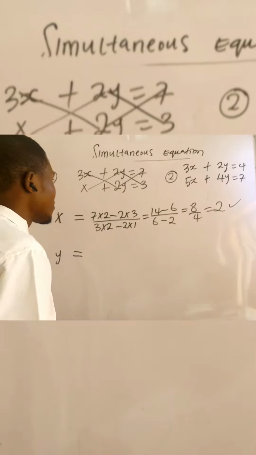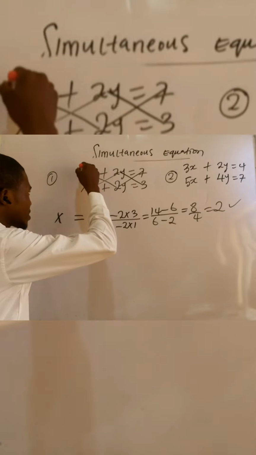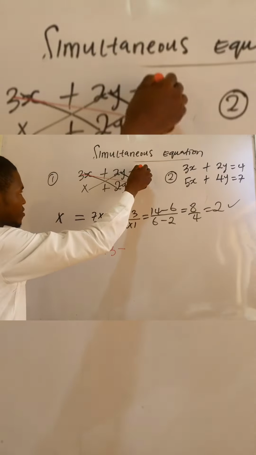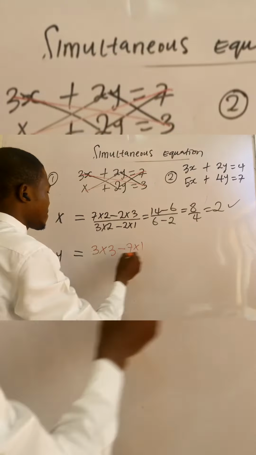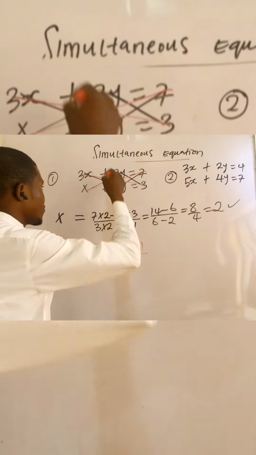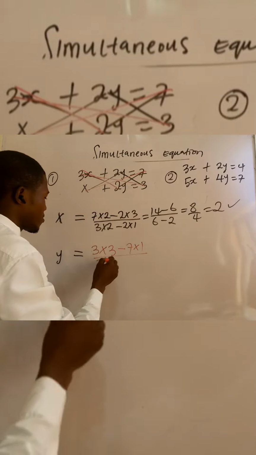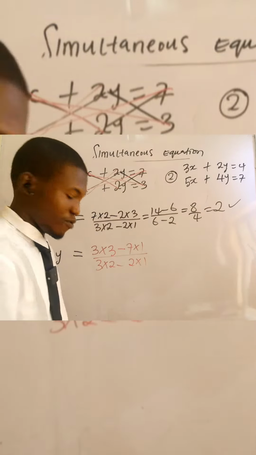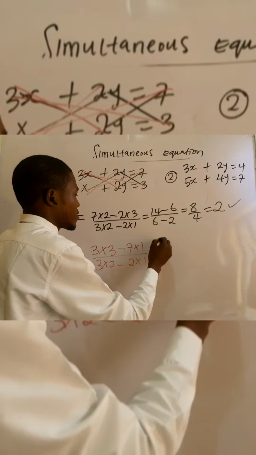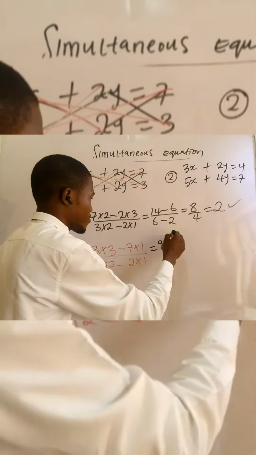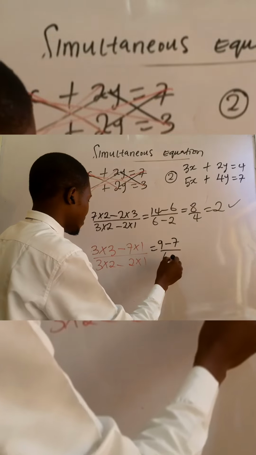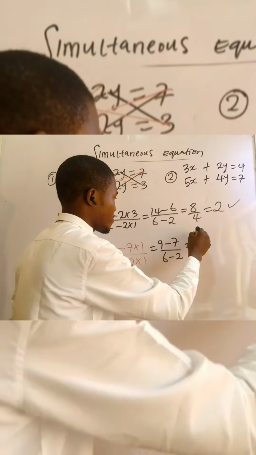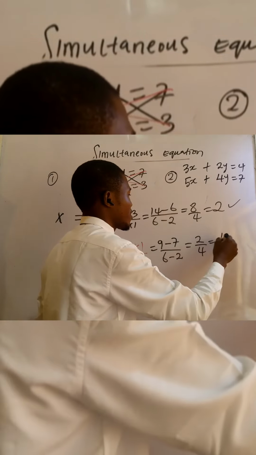Then for y, we cross multiply again. For y, we're going to do 3 times 3 minus 7 times 1, all over, from the next one, 3 times 2 minus 2 times 1. That is all. So this will give us equals 9 minus 7 times 1, which is actually 7, all over 6 minus 2. So this gives us 9 minus 7 is 2. You have 2 over 4, which is equal to 1 over 2.